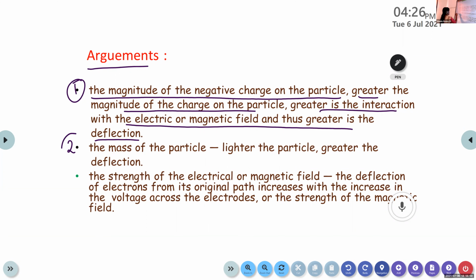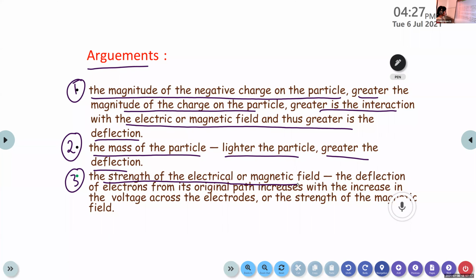Then the second one, mass of the particle. How does the mass of the particle affect the cathode ray characteristics? Lighter the particle, greater the deflection. If the particle is lighter, the deflection will be more. Then the third one, strength of the electrical or magnetic field. The deflection of electrons from its original path increases with increase in the voltage across the electrodes or the strength of magnetic field. So there are three factors.